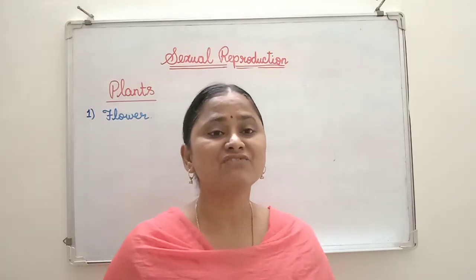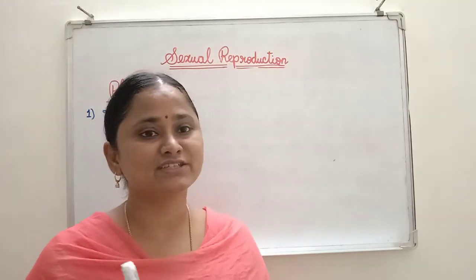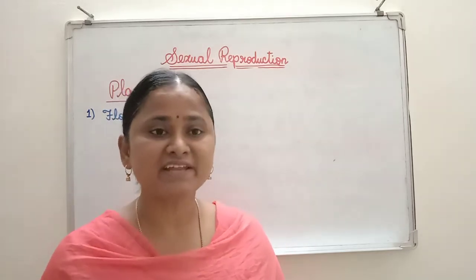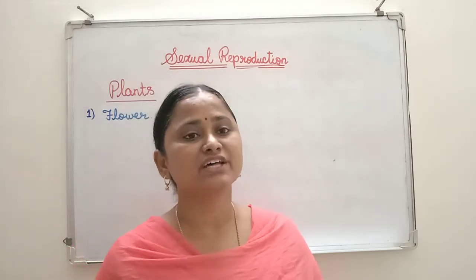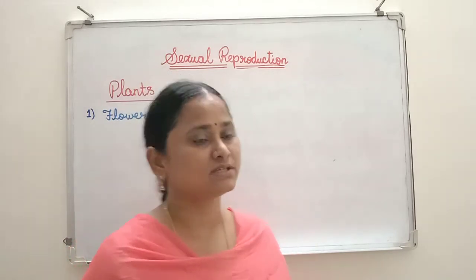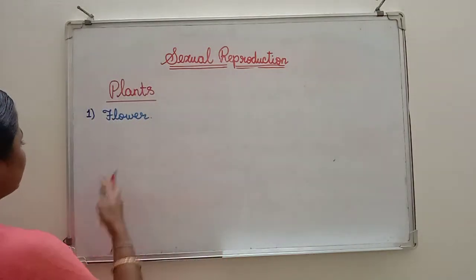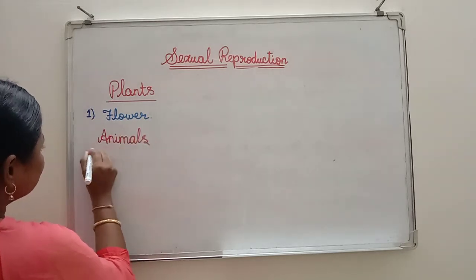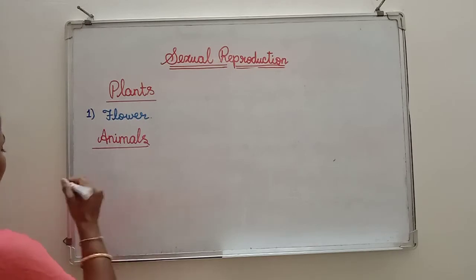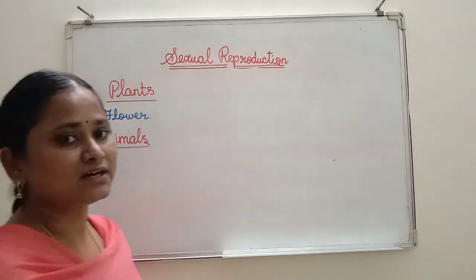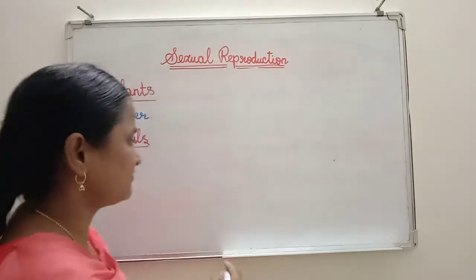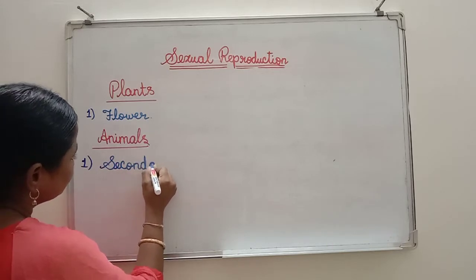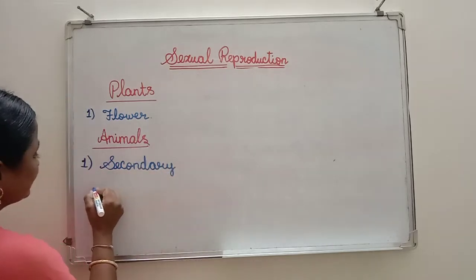What about non-flowering plants, that means bryophytes and gymnosperms? The appearance of cones lets you identify the reproductive phase in non-flowering plants. Now coming to animals. How do we find the reproductive phase in animals? Number one, development of the secondary sexual characteristic features.